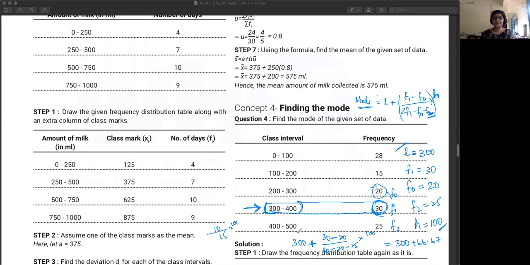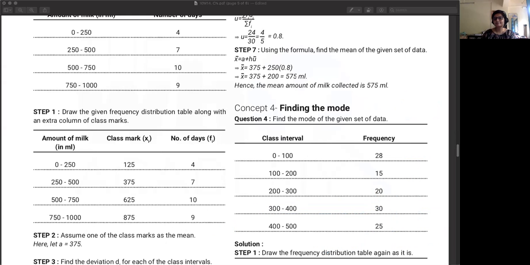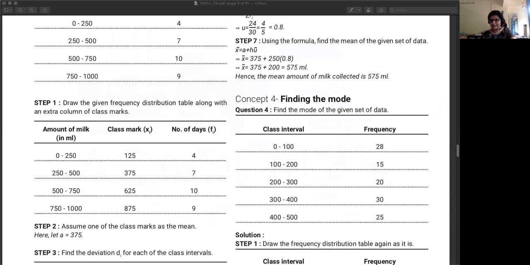Awesome. Okay. Any doubts in mode? Okay, we'll do one more problem. I want you guys to do it on your own. Do you want to revise the mode formula again? Has everyone got the mode formula? Shall I pick someone at random? Ayush, what is the formula for finding mode?